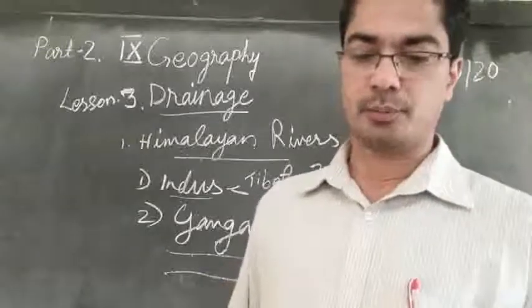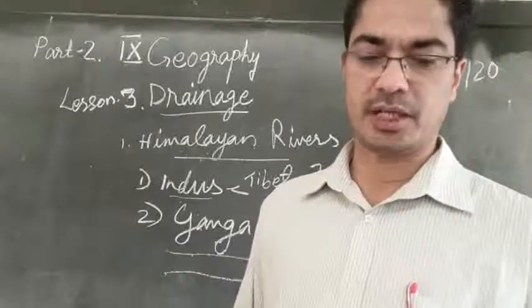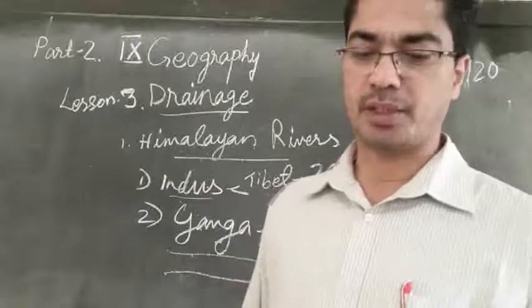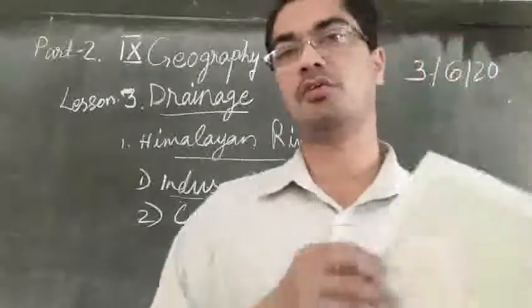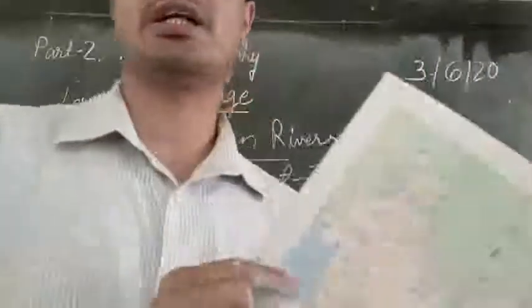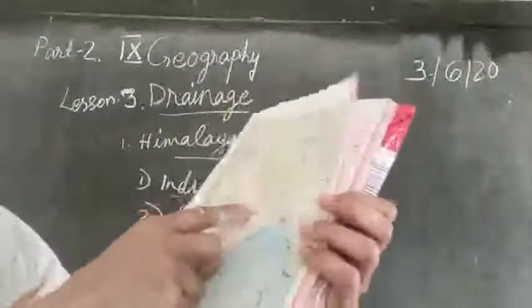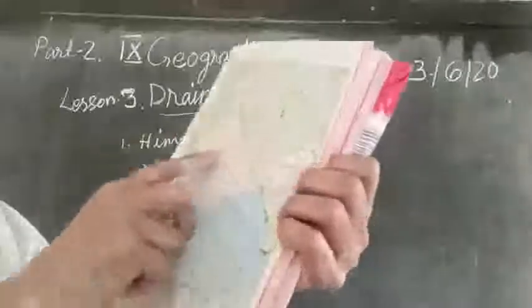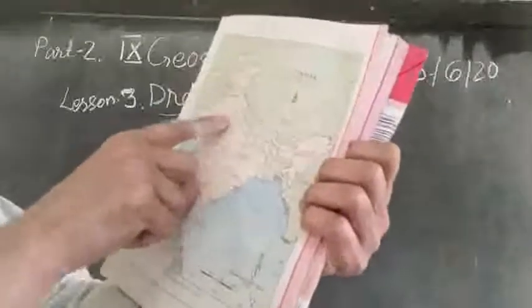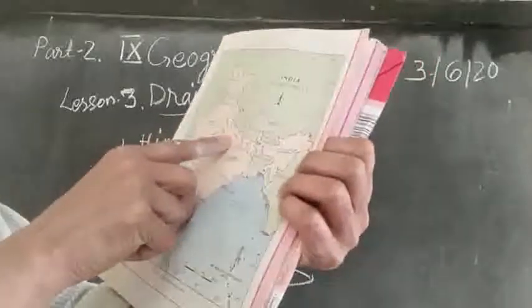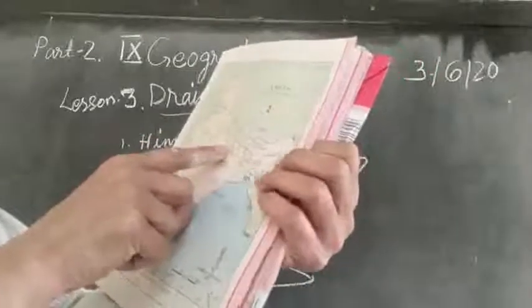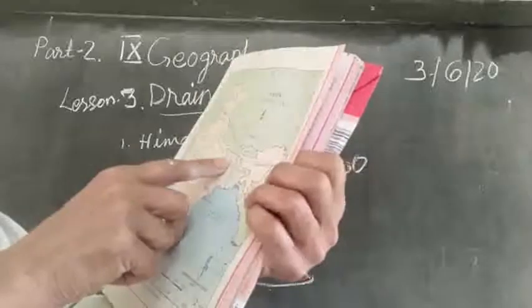And look at figure 3.4. Can you identify the type of drainage pattern formed by the Ganga River system? If you look at that map of India, you will find the river Ganga flowing. You can see the Ganga, and so many tributaries are there: Yamuna, Sarda, then Gaghara, Gandak, Kosi, and so on.